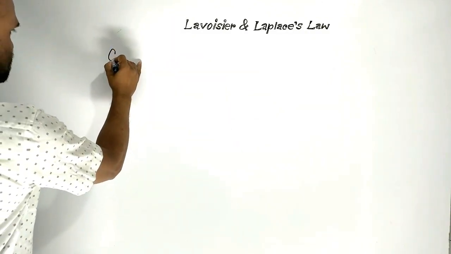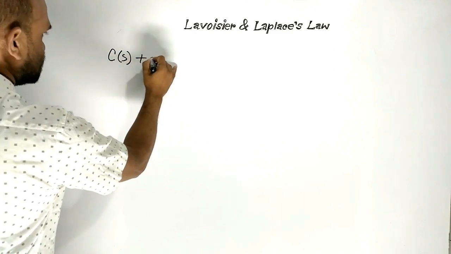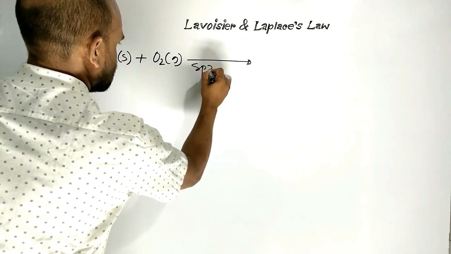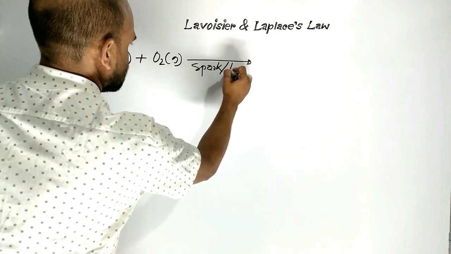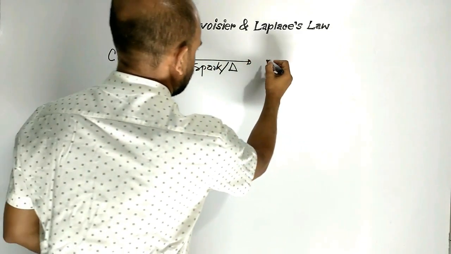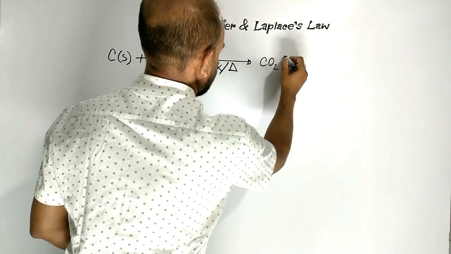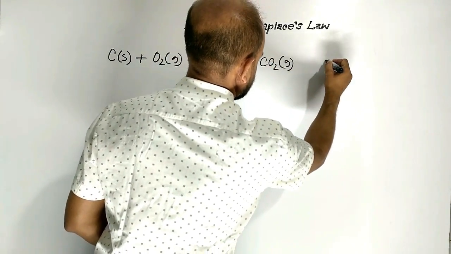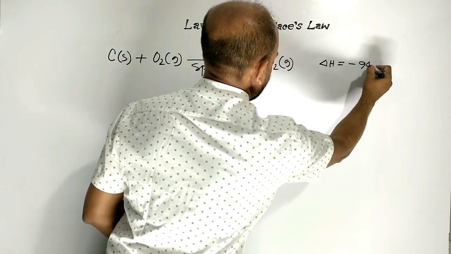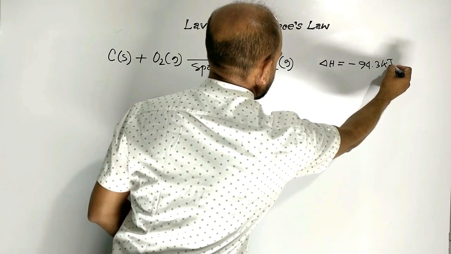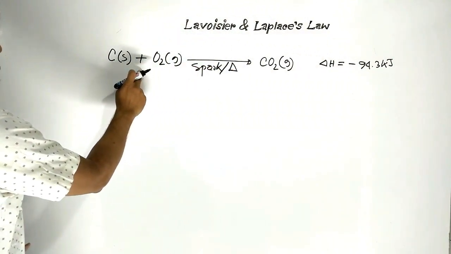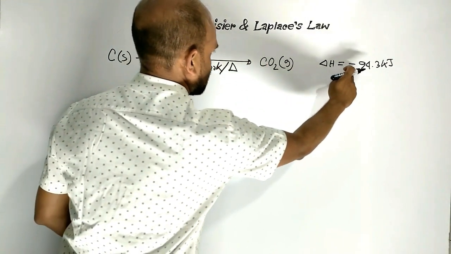Another example. Carbon is treated with oxygen gas. The reaction is sparked. Then 1 mole carbon reacts with 1 mole oxygen to form 1 mole carbon dioxide gas. At the time, heat change is minus 94.3 kilojoule. This amount of heat is produced from this process, a kind of exothermic reaction.